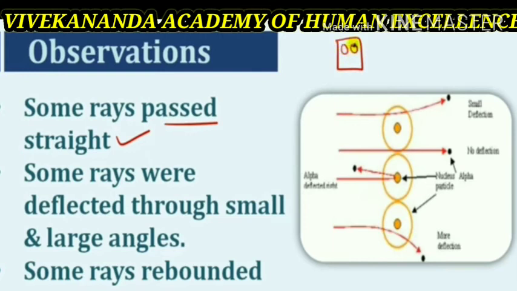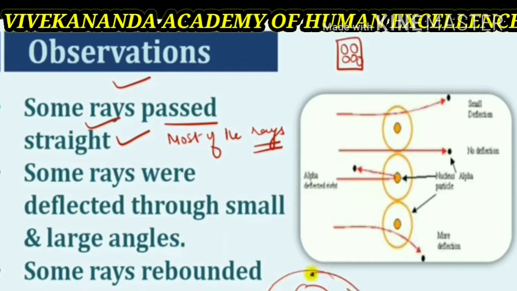Here you can see that when the rays are going through the gold foil, there are atoms which are compactly arranged with each other. So most of the alpha rays pass in a straight line through the atoms. Some rays were deflected through small and larger angles, and some rays rebounded.